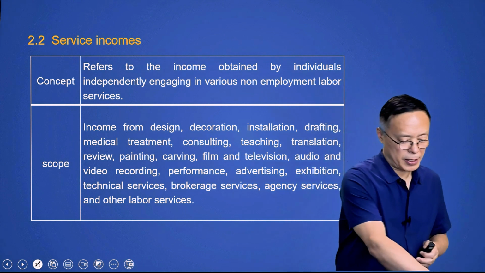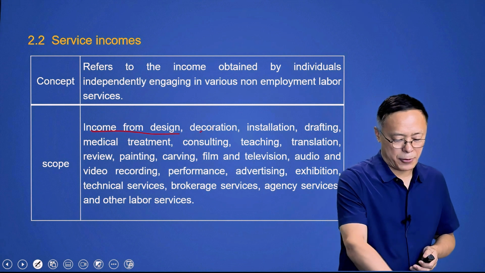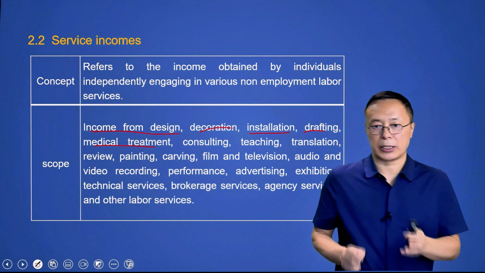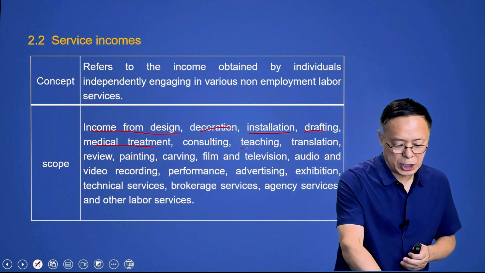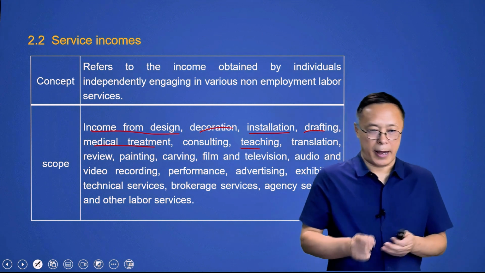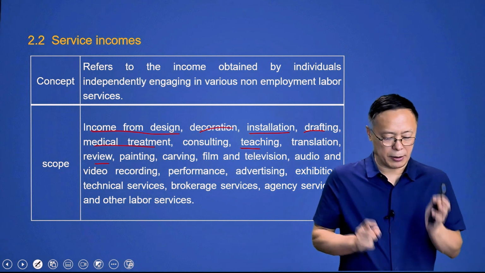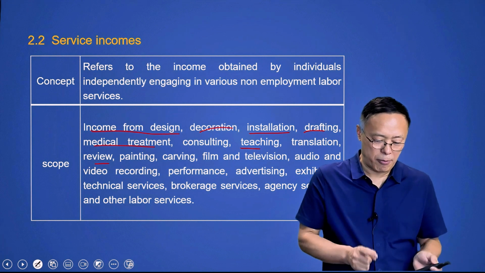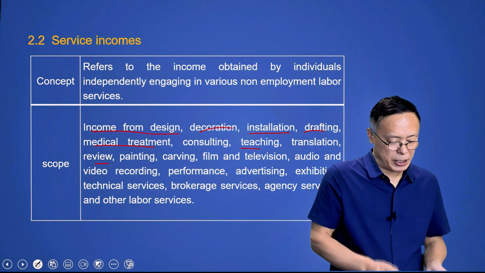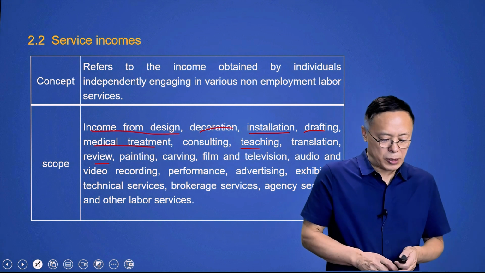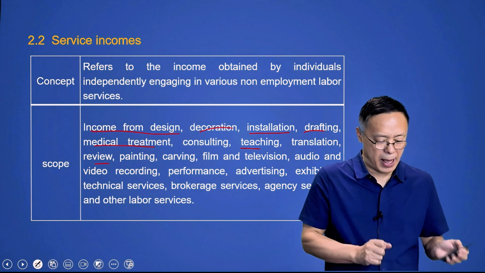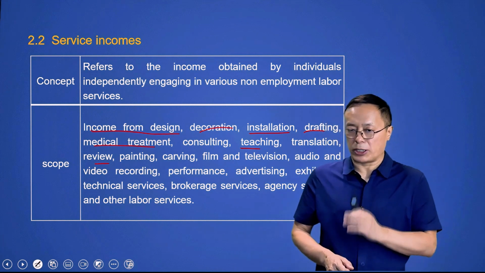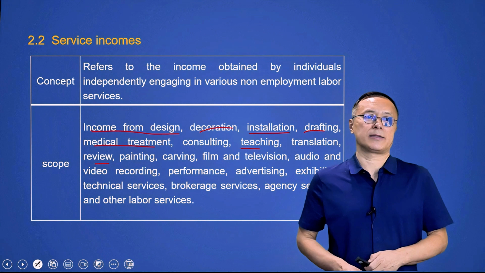Service income include income from design, decoration, installation, drafting, medical treatment, consulting, teaching, translation, and review, painting, carving, film and television, audio and video recording, performance, advertising, exhibition, technical services, brokerage services, agency services, and other labor services. Its scope is much broader than wages and salaries.